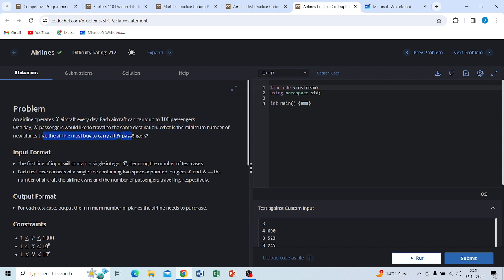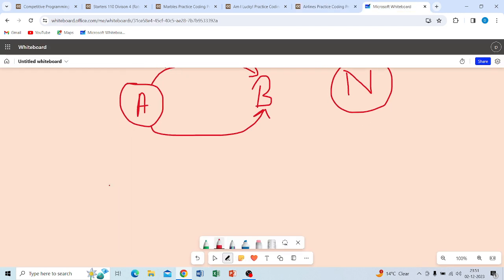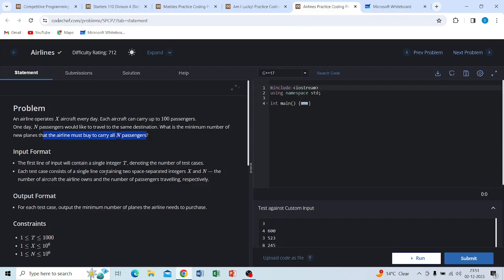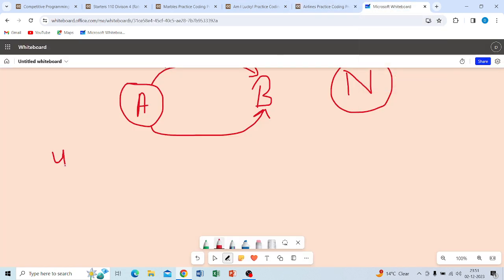To carry all N passengers, we have to determine how many planes must be bought. Suppose, according to the given statement, I have only 4 planes and the number of passengers is 600.